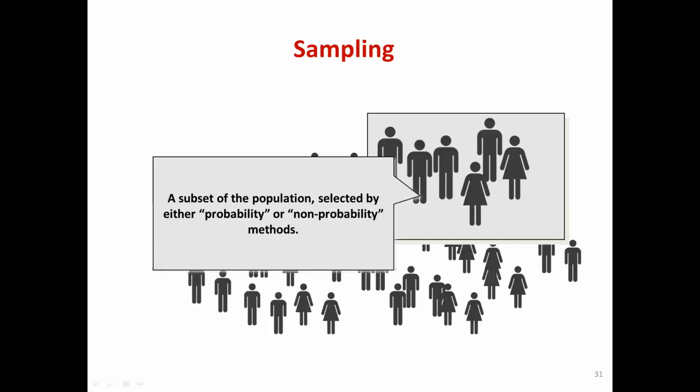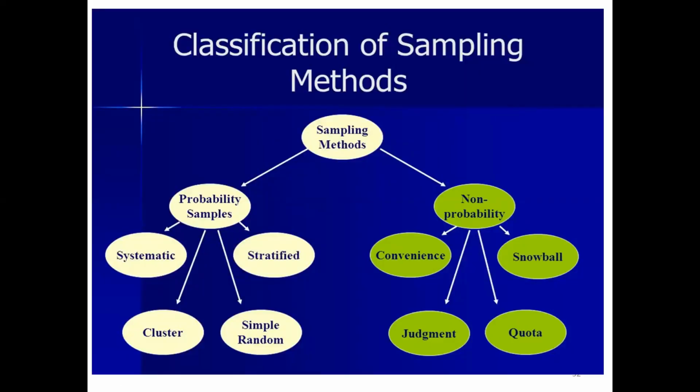This is what I was talking about. This is how we can classify the sampling techniques. There are two ways of doing it: probability sampling techniques and non-probability sampling techniques. What are probability sampling techniques? They are the ones where each person in the community, or each person in your study group, has an equal probability of being selected. If I have 100 students in my class and I want to take 10 among them for my particular study, all 100 should have equal probability of being in my study.